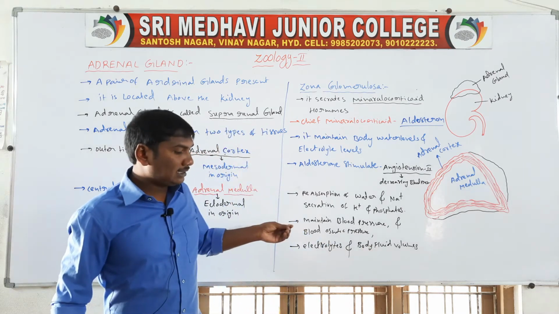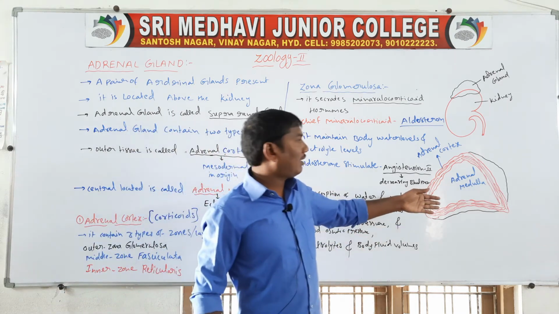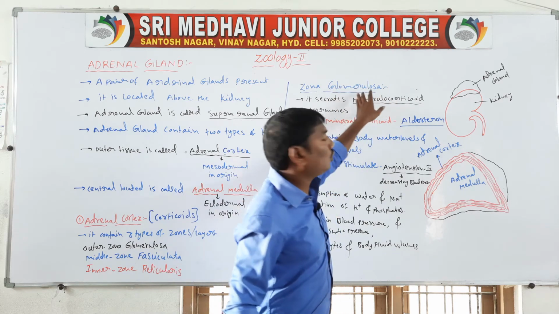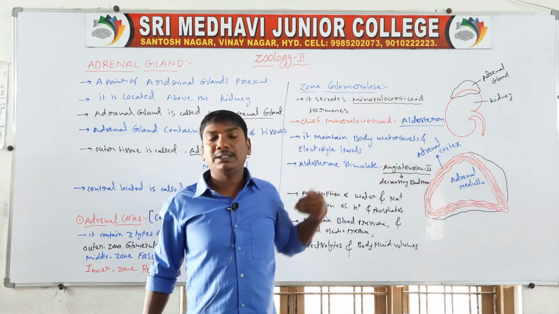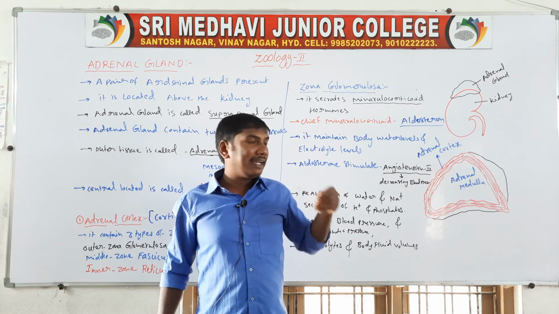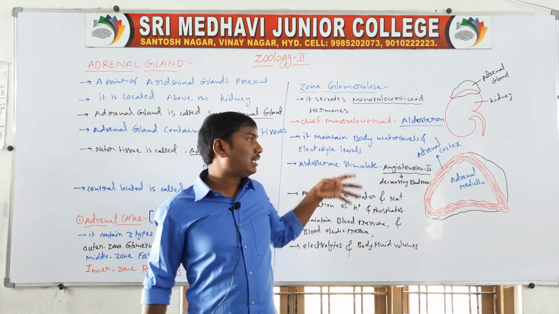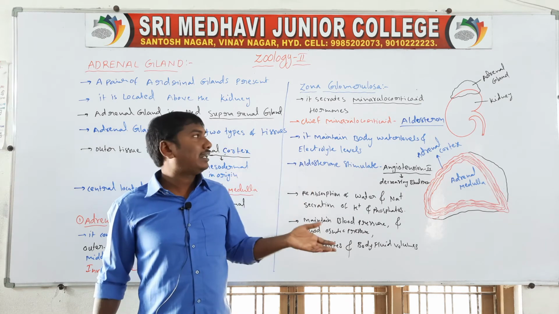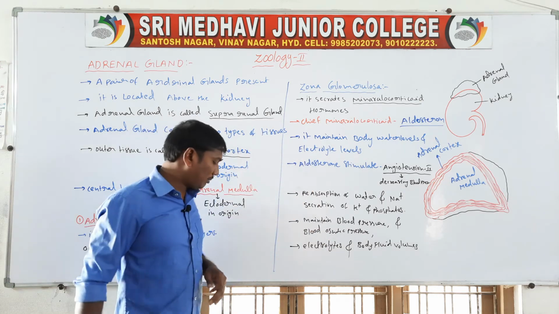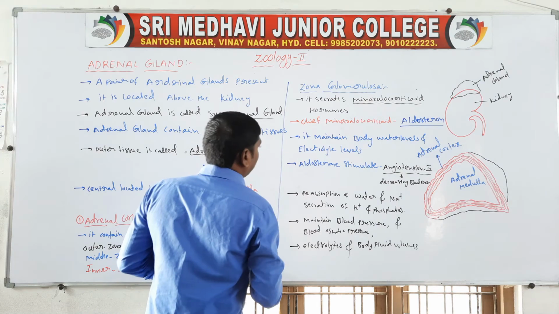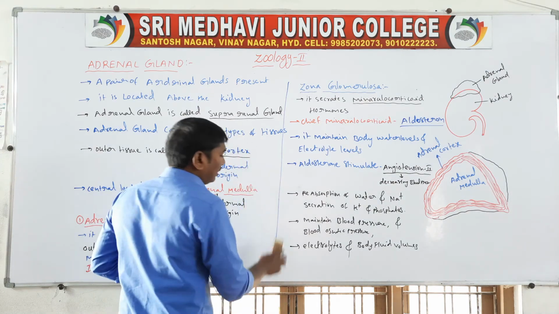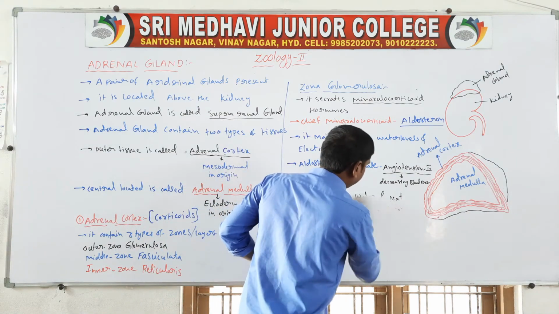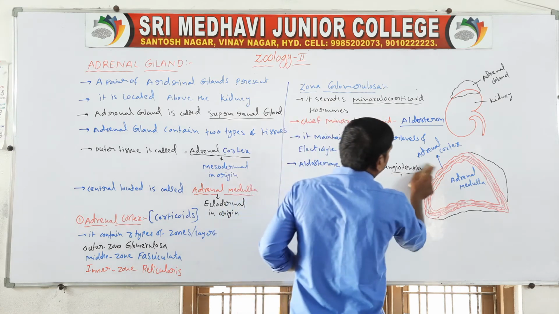For any reason, removal of the adrenal zona glomerulosa region, or a disease of the zona glomerulosa, the person will die. So these are the zona glomerulosa. Next, second one, zona fasciculata.